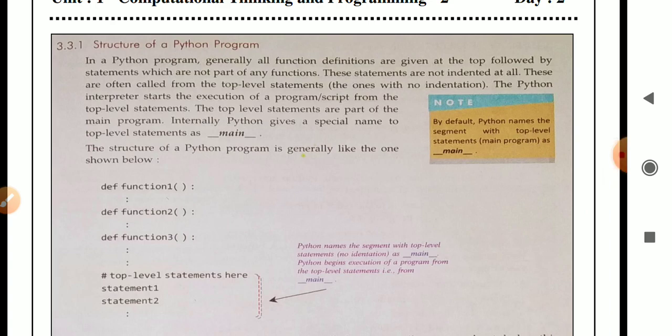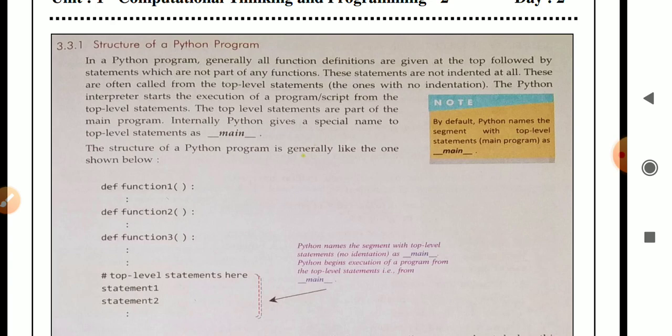Internally, Python gives a special name to top level statements as __main__. Means the top level is not part of the main program, and Python gives a special name to top level statements as __main__. The structure of a Python program is generally like the one shown below.